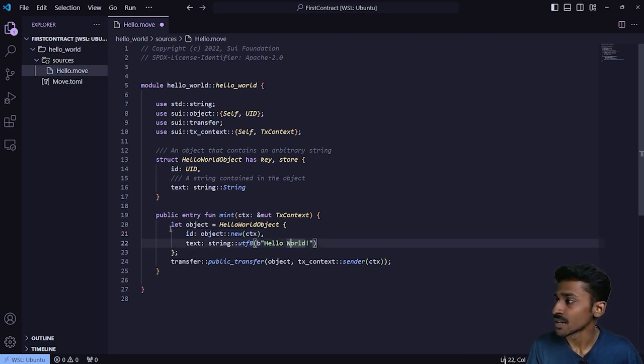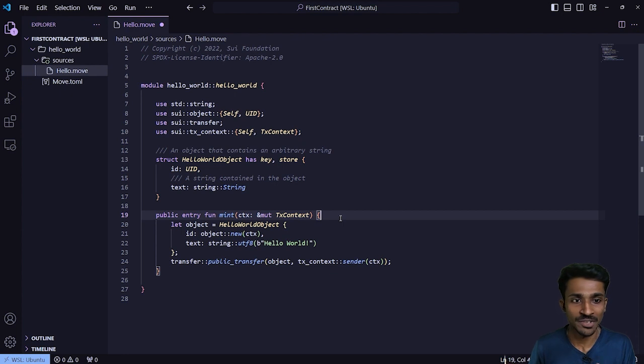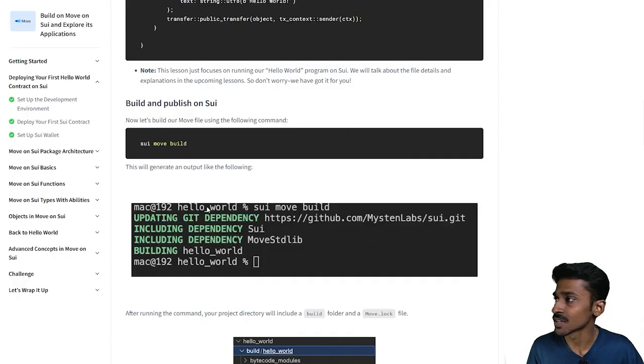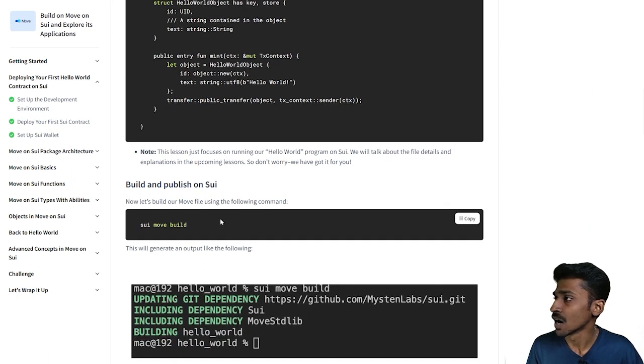And right after that, we're using the public transfer function from the transfer module, which we've already imported before, so as to send the asset to us, right? We are saying: send this object to this particular address, and the address you specified is that of the sender, which is going to be us. So this basically brings us to the completion of our smart contract. This is it. It's a pretty small code altogether. The next step would be to build our move file.